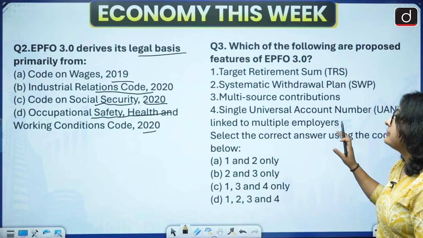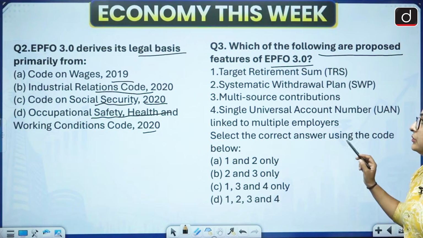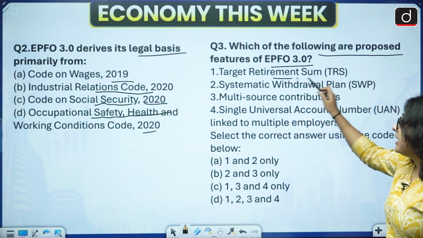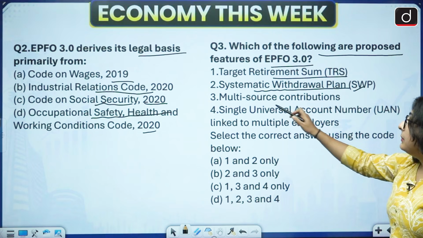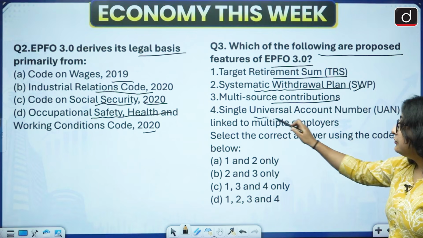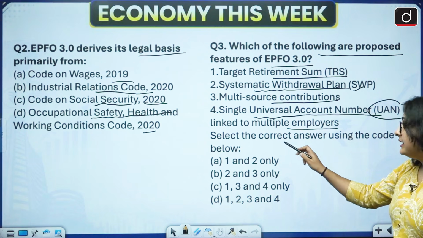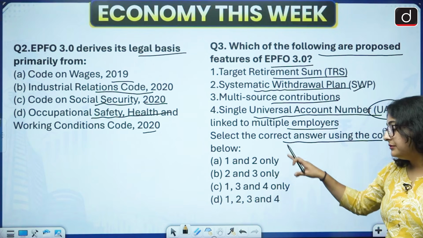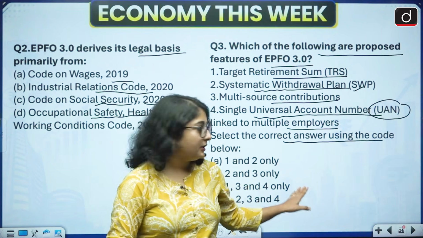Then the third question is related to which of the following are proposed features of EPFO 3.0. What has been proposed in EPFO 3.0? First, targeted retirement sum, systematic withdrawal plan SWP, multi-sourced contribution, single universal account number, that is UAN, linked to multiple employers. You have to select the correct answer using the code below. Choose the correct option from these particular options. Okay, you have to choose the correct option amongst them.